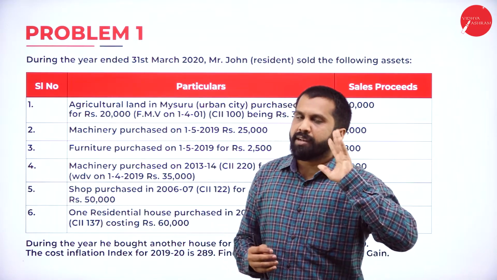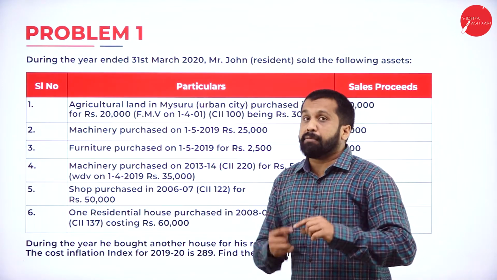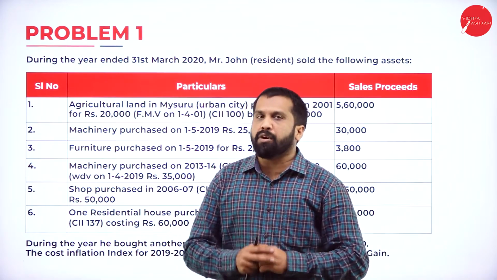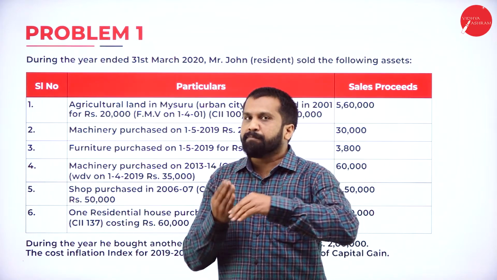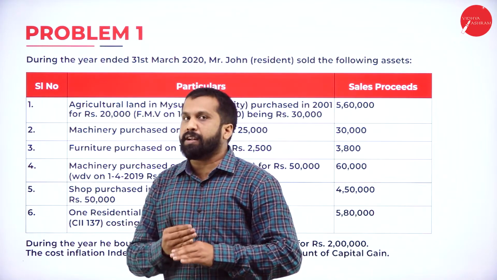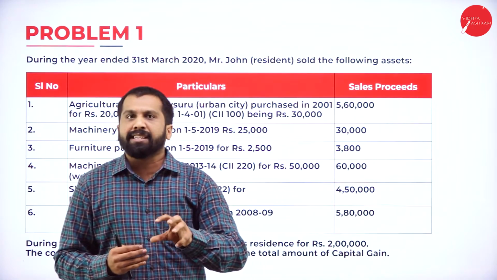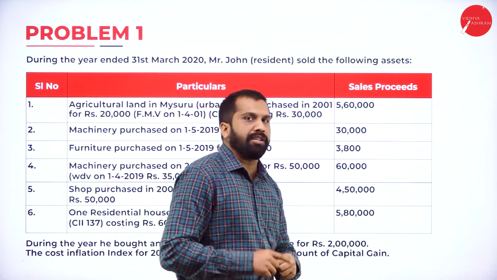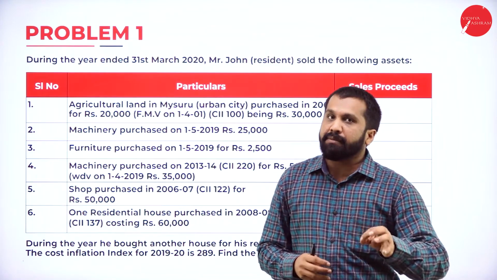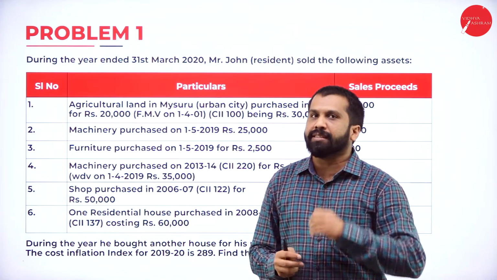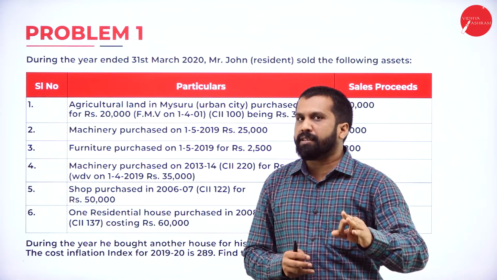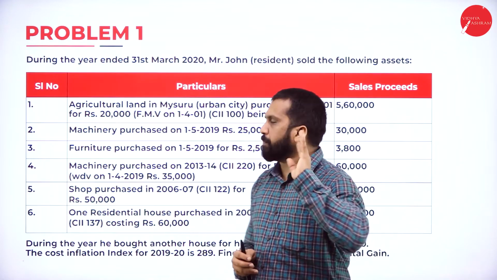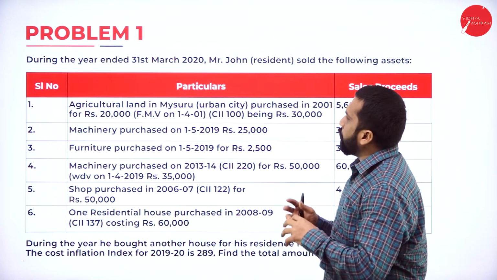What is the concept? Concept is very simple. If it is movable, 36 months. If it is immovable, 24 months. Up to 24 is short term, above 24 is long term. If there are equity shares, 12 months. Unlisted equity shares, 24 months. If it is debt shares, 36 months. Hope you are clear. This much only classification of months we have. Clear? Now we'll go one by one.